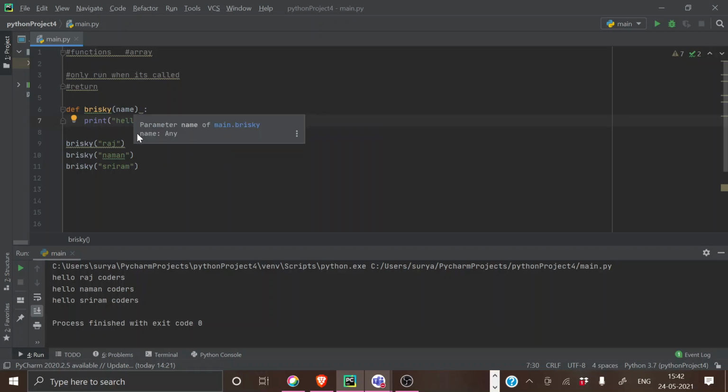If I want to give two arguments, like if a party is arranged and everyone has to come in a pair, and I want to make it say hello Raj and Rahim. If I want to give two names, what should I do? I'm just giving name one, comma, name two. Hello, name one plus name two.